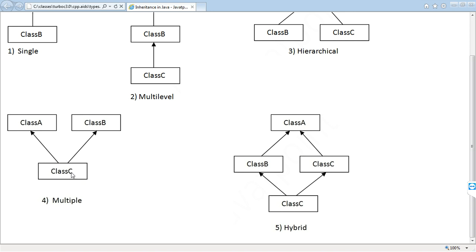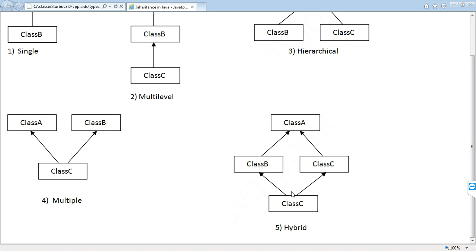According to multiple inheritance, C is considered the derived class or child class, and A and B are base classes. Here the C derived class has two base classes, one is A, another one is B. A is considered as father, B as mother. Don't consider them as two parents.